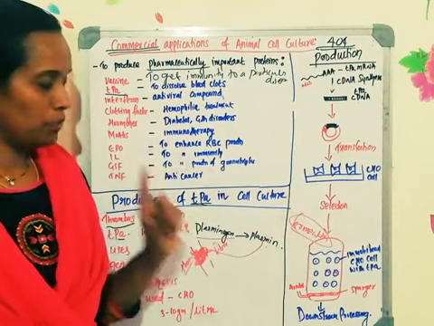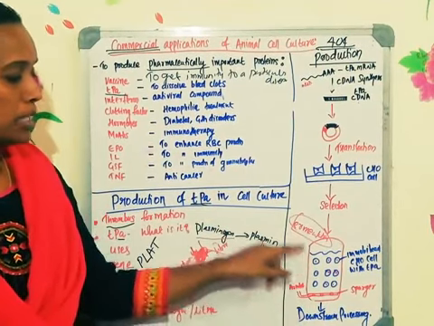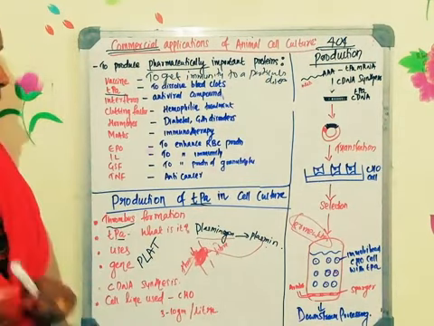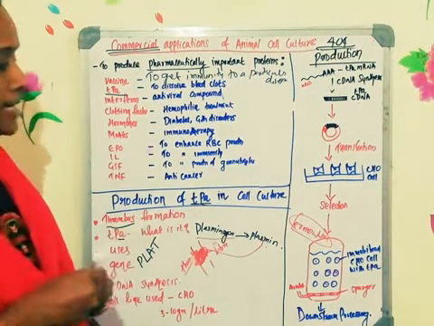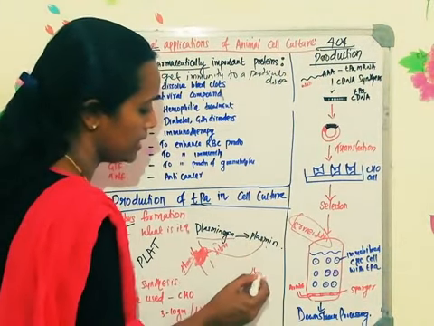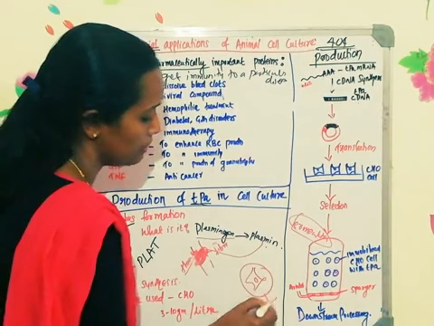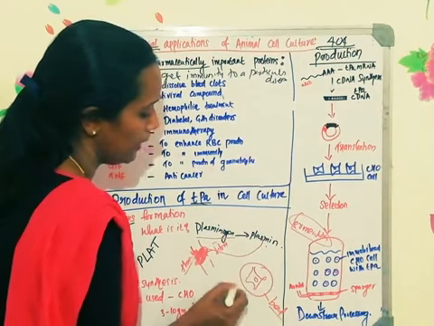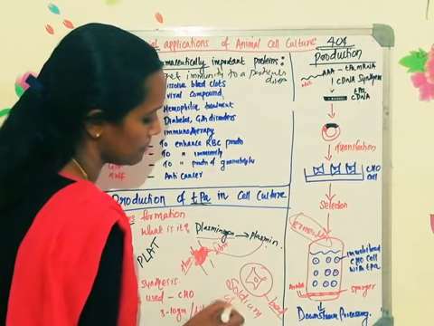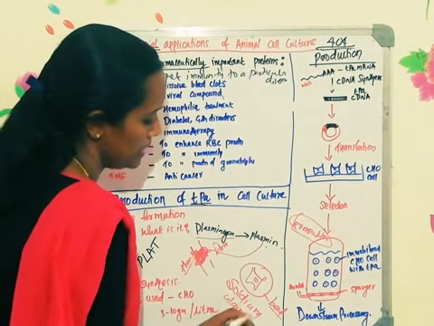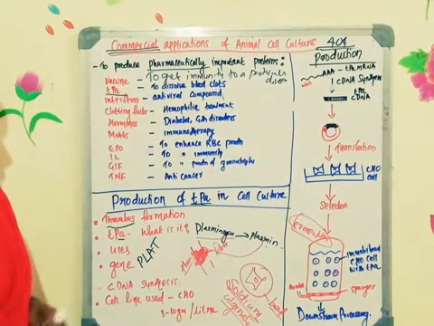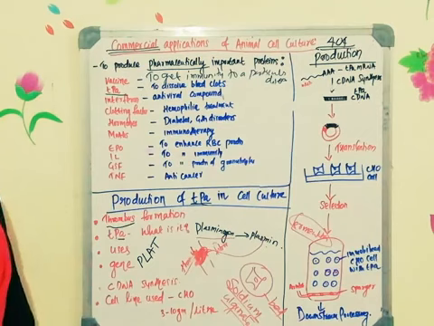Now, one more very important point to remember is, mostly they will be going for a technique known as the immobilization technique, wherein the Chinese hamster ovarian cell line will be trapped inside a bead. What is that bead? The bead is made up of a compound called sodium alginate. At BSc level, some of you would have done this bead formation. The chemical which is used is sodium alginate.